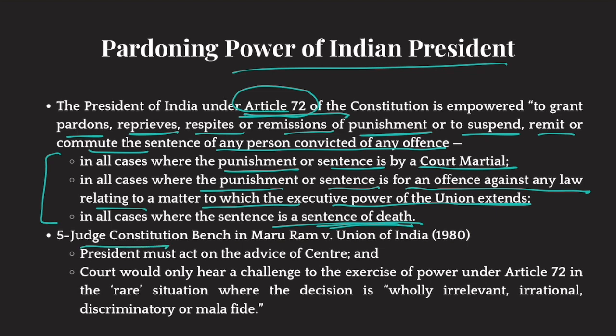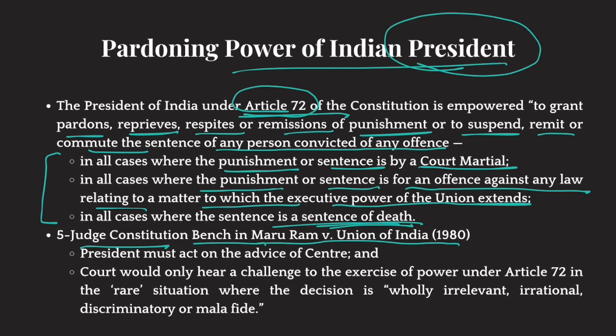Now, a five-judge constitution bench in Maru Ram versus Union of India says that since the President of India is a constitutional office, the word president doesn't mean that the president unilaterally has that power. As you all know, the president is bound by the aid and advice of the Council of Ministers. So his pardoning power is also subject to this aid and advice. So a president cannot grant pardon on his own discretion. Okay, he has to listen to the advice of the Council of Ministers. Okay, so this is there.